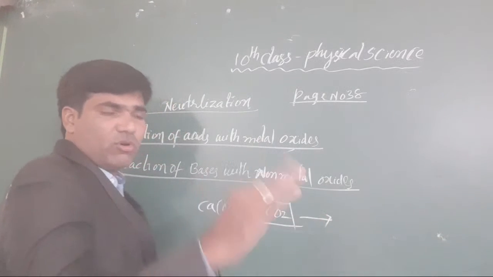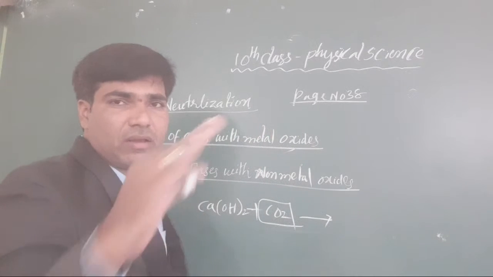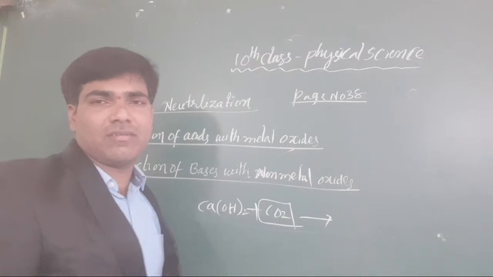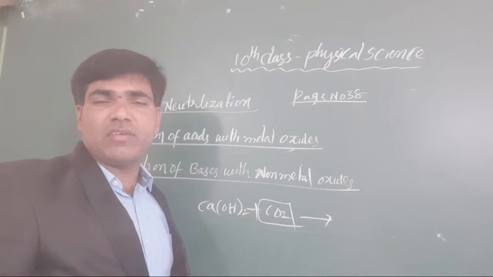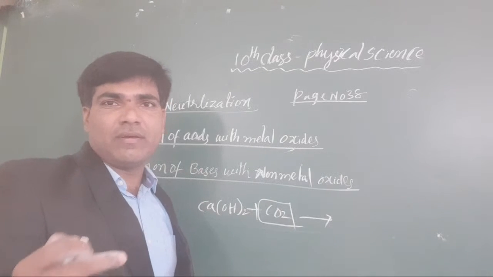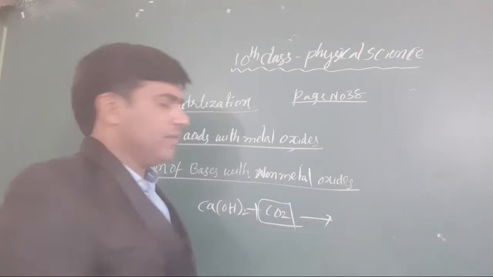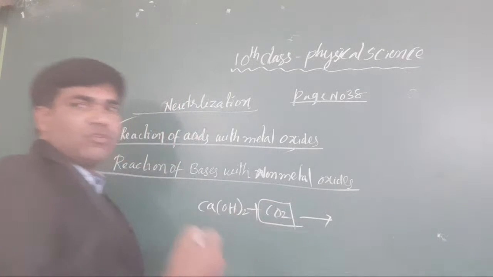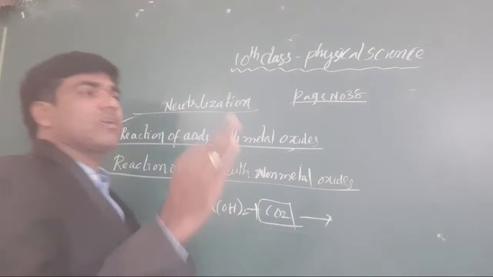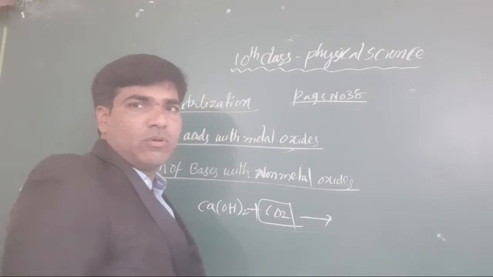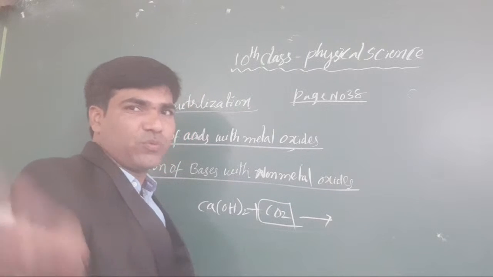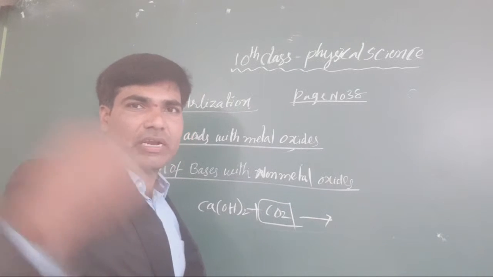You know very well: sodium, magnesium, aluminum, silicon, like that, these are all metals. These are the metal groups. Sodium, potassium, rubidium, cesium, these are all metals. Clear or not, all of you? Magnesium, calcium, like that. The first group, second group, third group, up to the third group we take as metals. Clear or not, all the students? What the groups and periods are, we will get to later.